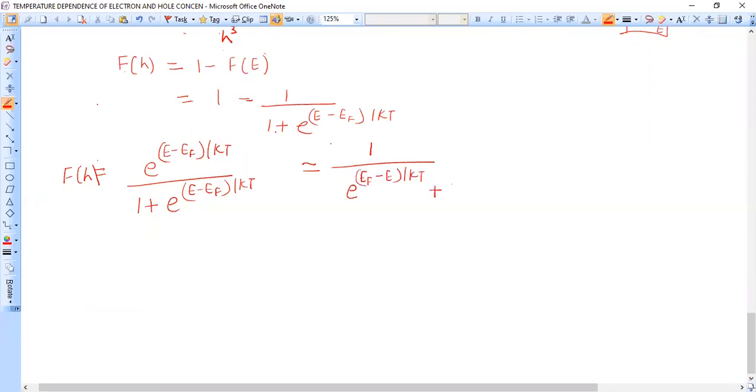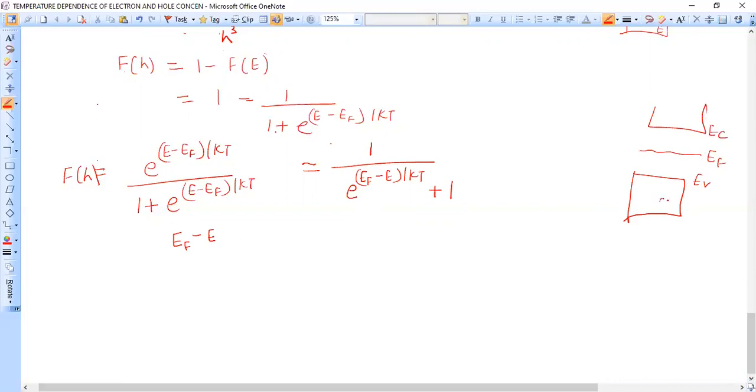and this is again plus 1. Now here we'll use the approximation that EF minus E is very large. You can check here, let me draw a diagram. Here we have EV, here somewhere we have EF, the Fermi energy, and above we have EC.